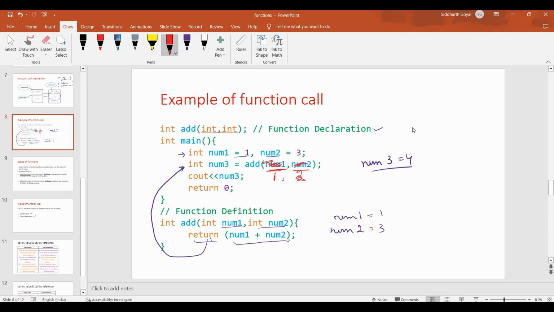Now for example, let's take this line of code. And here it's int num3 is equal to add of address of number 1 and address of number 2.